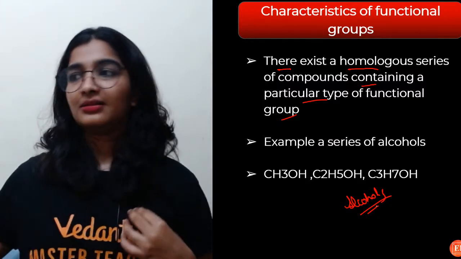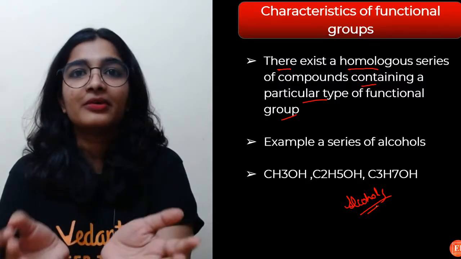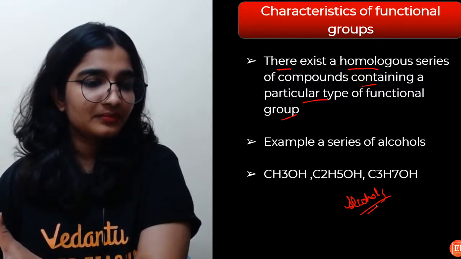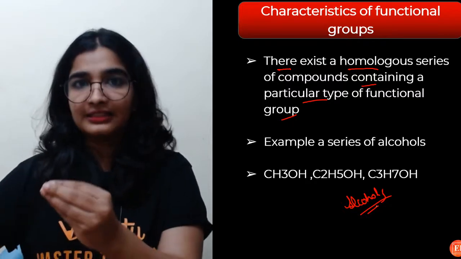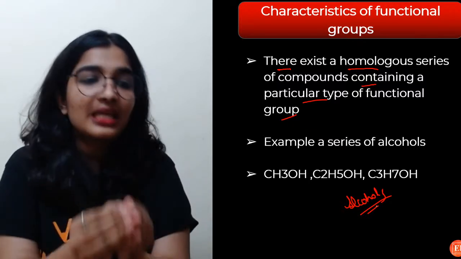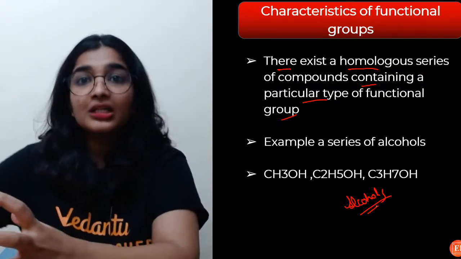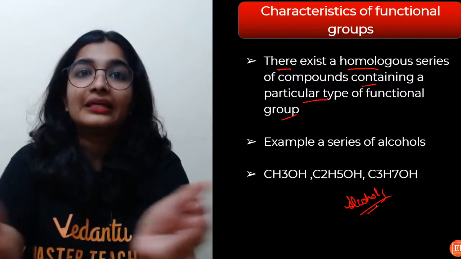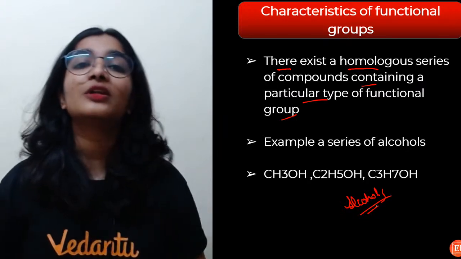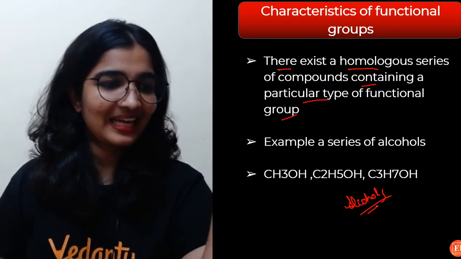Say, I am Surabhi Ravi Kumar, my sister Sunaina Ravi Kumar, my mom Sumana Ravi Kumar, and my dad Ravi Kumar. We all belong to the same family because we have the same surname, right? Sanvi Yadav and even her siblings and her parents' names might also end with Yadav. So they all belong to the same group, same family. In the same way, if organic compounds have the same functional group, I can group them together. And instead of family, which is a bit too much, we'll call them a homologous series.